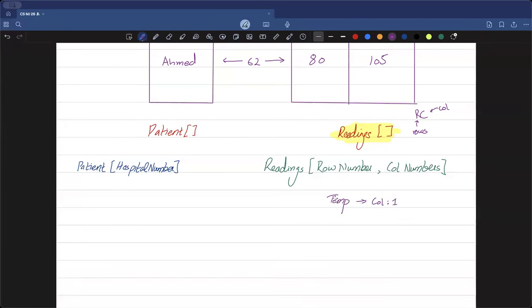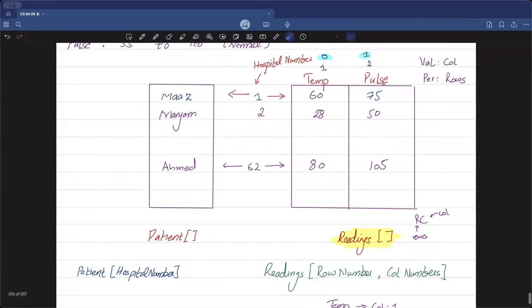Perfect. Now, if I want to access the pulse value, for the pulse value to be accessed, I would specify my column number as 2. So if I specify 2 up here, whatever the row number is, let's say I do row number 1 and column number 2, this means that you are trying to access the second column only. That's how our 2D arrays work, right?